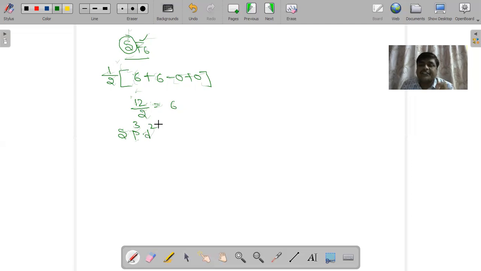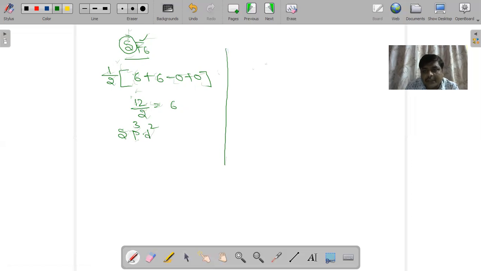So the hybridization of sulfur in SF6 is sp3d2 hybridization. So that is the formula for finding hybridization.